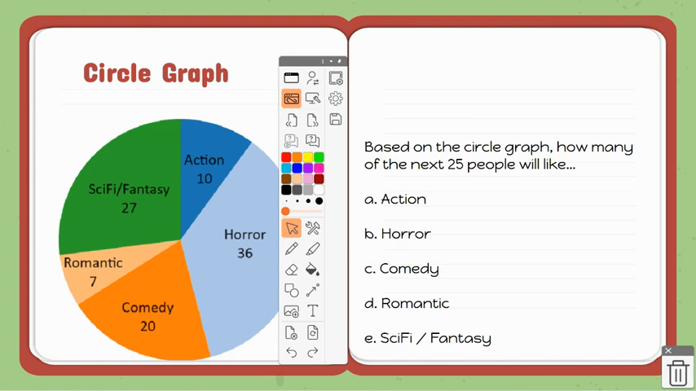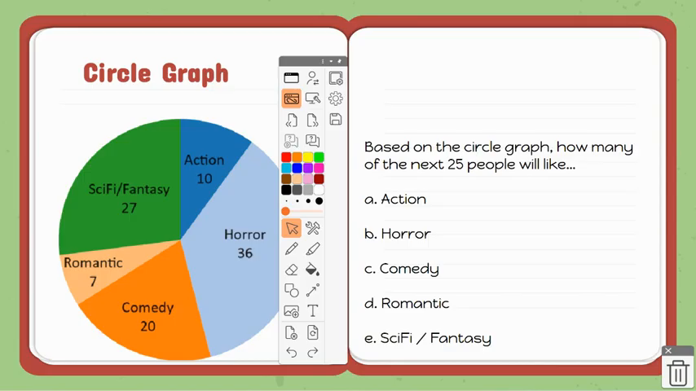In this video, we're going to talk about interpreting, or predicting rather, from circle graphs or pie charts, however you want to call it. So, this question here says, based on the circle graph, how many of the next 25 people will like, and then they've got the same categories as the circle graph.